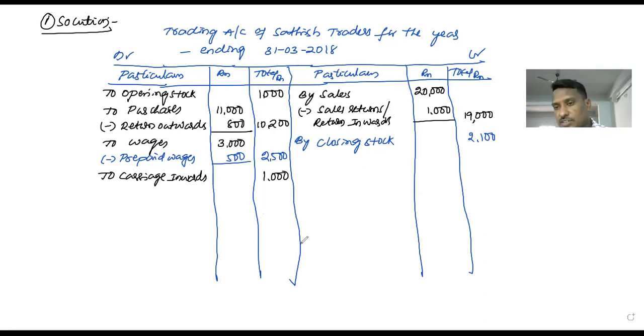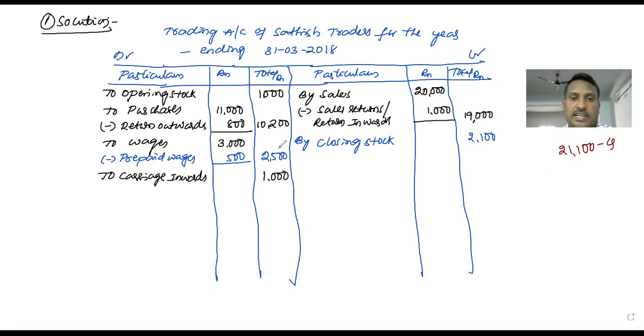The trading account is finished. Let's find out the answer of the trading account by totaling both sides in the rough. First, totaling the credit side: 19,000 plus 2,100 is 21,100, the total amount of credit.